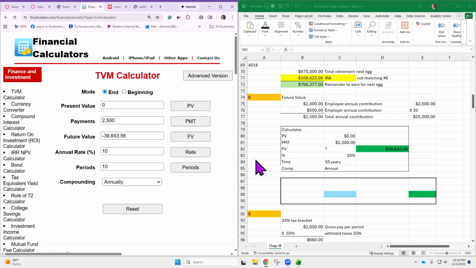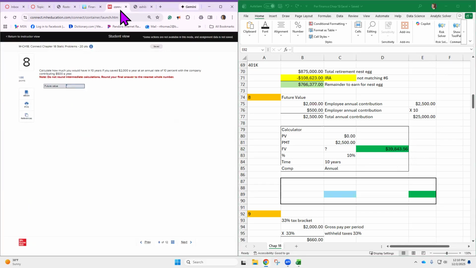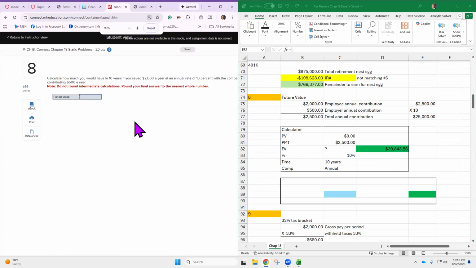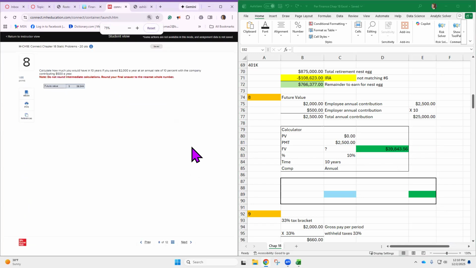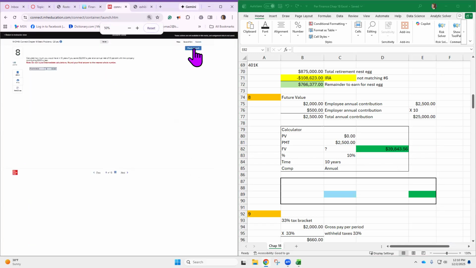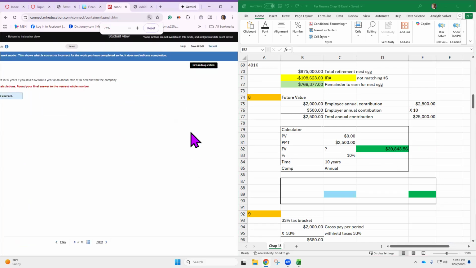So this future value would be 39,843.56. Did they say they want you to round to the nearest whole number? Yep. I'm going to put this all in here and see what it does. 39,843.56. It rounded it for me. Is that right? Yes.